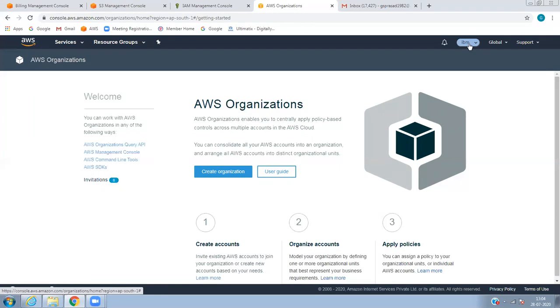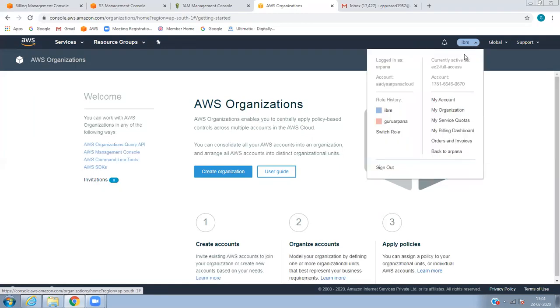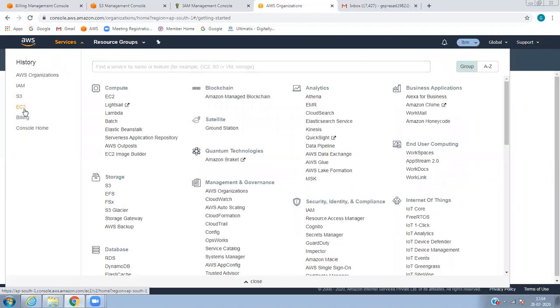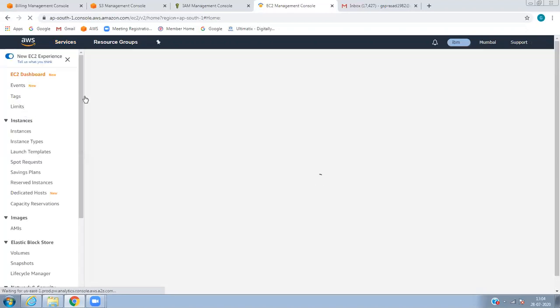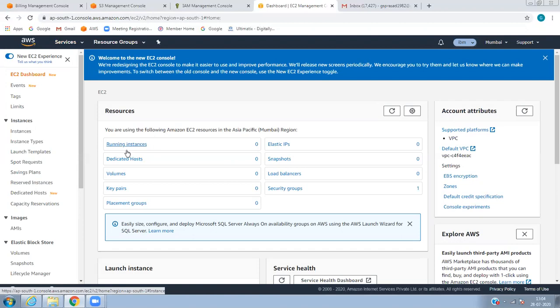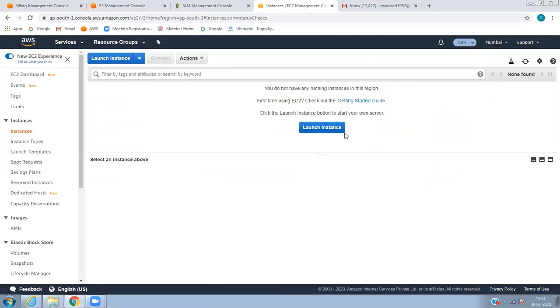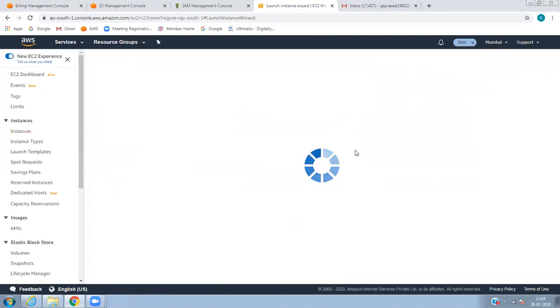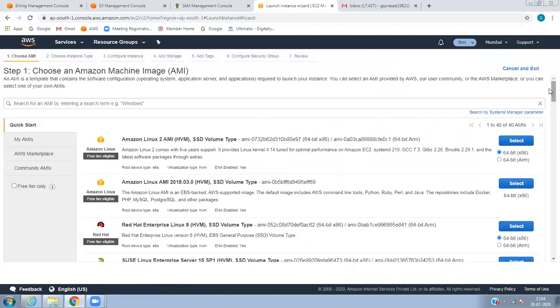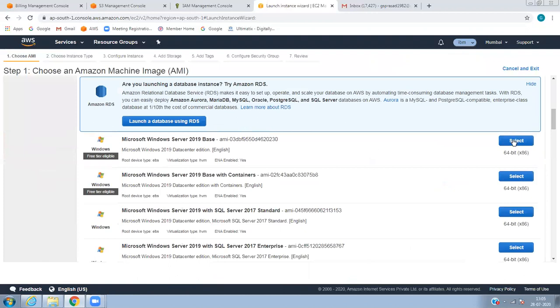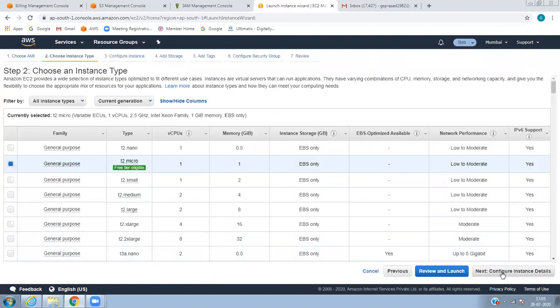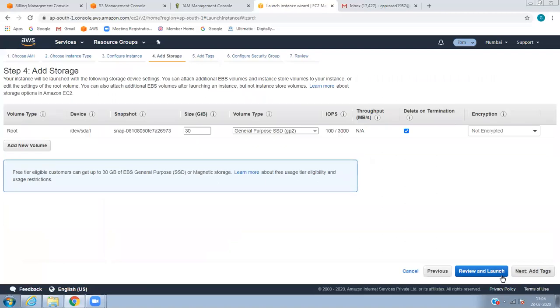If you see here, Yuvraj, now I'm Guruji using his account. The access I've given is only EC2. I'll go to EC2 and create an example. I'll show you, wait. For example, I'm creating an EC2 instance here. Select this, click next, next, review and launch.